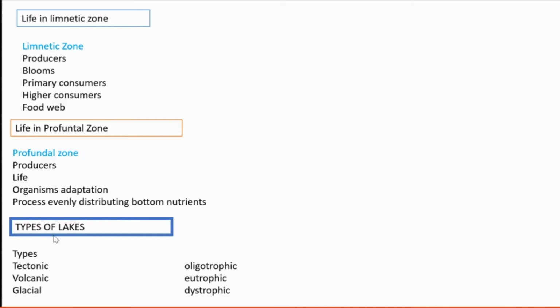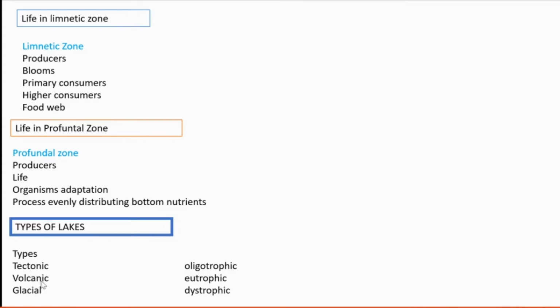Then we are going to see the different types of lakes. Lakes are of three types mainly: tectonic, volcanic and glacial. The name itself indicates how they form. Tectonic means it is formed by the movement of the earth's crust. The Himalayan mountain range is said to be formed because of tectonic movement. As a result, if a land area gets uplifted, another area sinks down and can later form lakes. Such lakes are called tectonic.